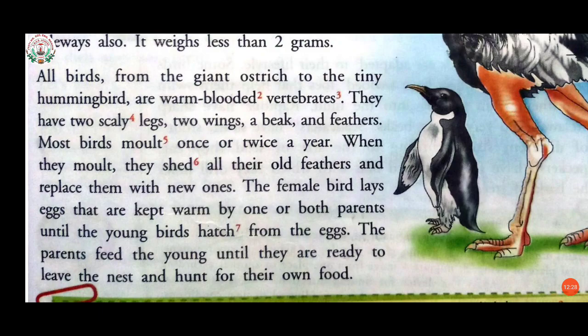The parents feed the young until they are ready to leave the nest and hunt for their own food. Until they are ready to leave the nest, the parents feed the young birds, and they feed them until they hunt for their own food.